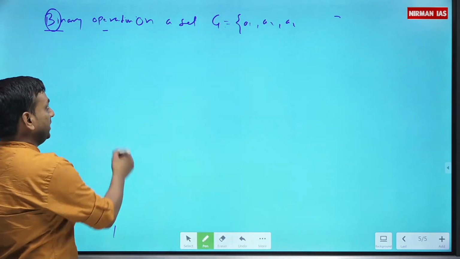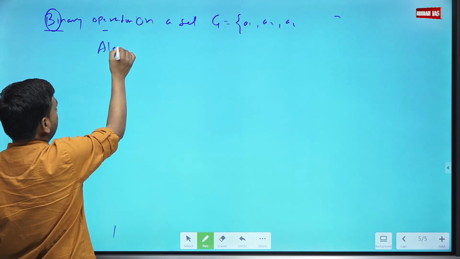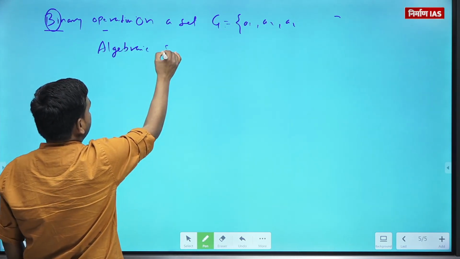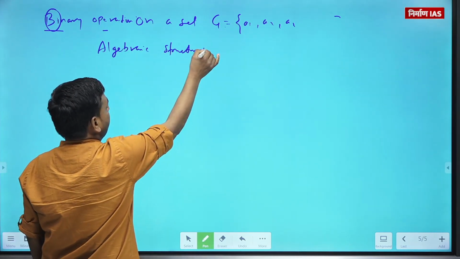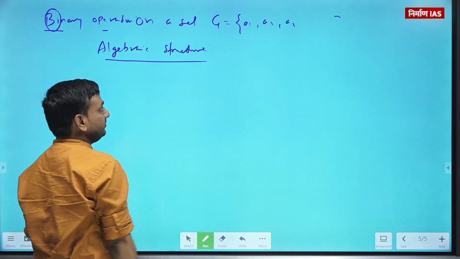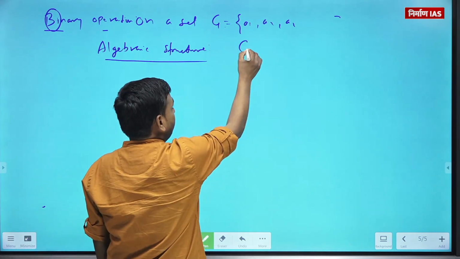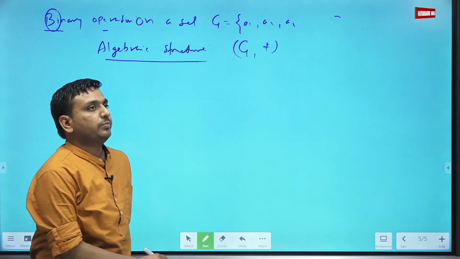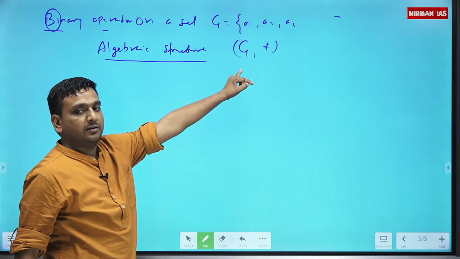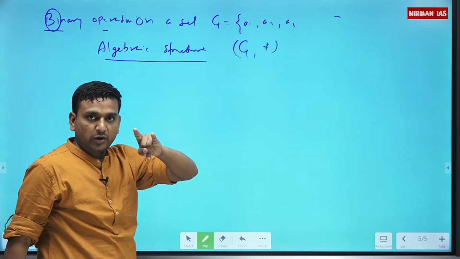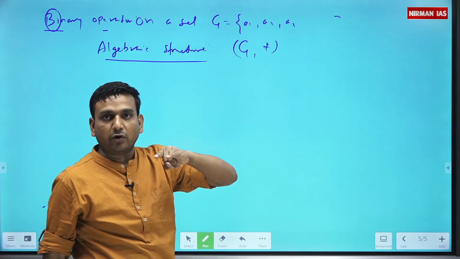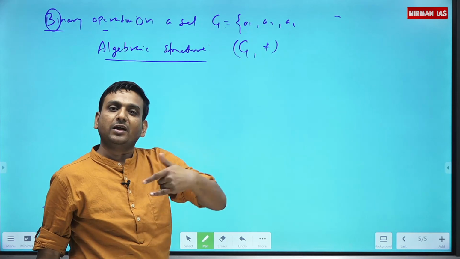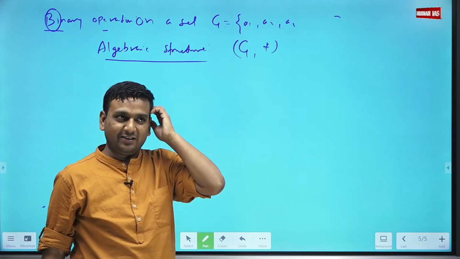Now I move to the other definition, that is algebraic structure. When a binary operation is associated with a set, please note it down. We are on the online platform, so repeating things like offline is not good, I guess.